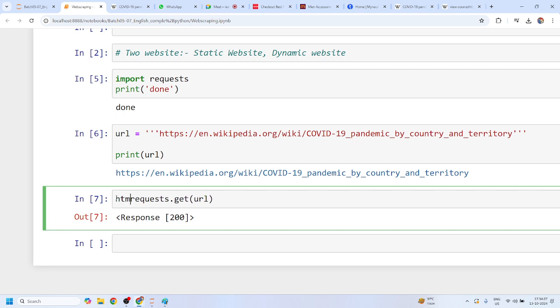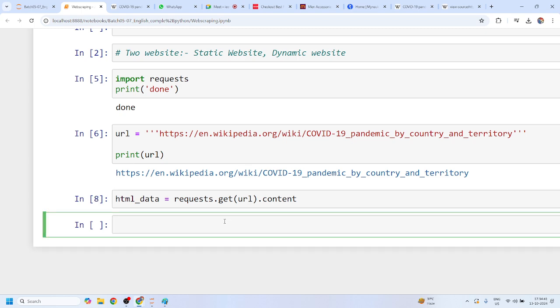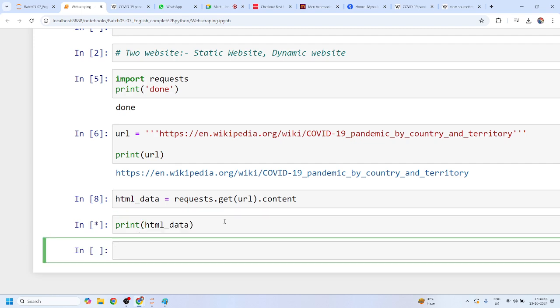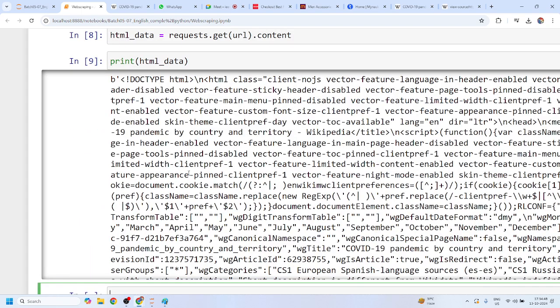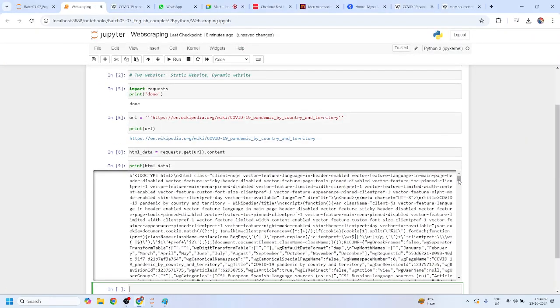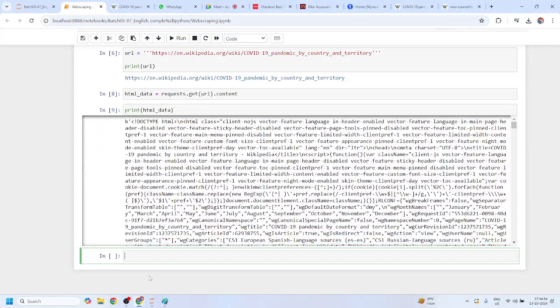Now your task is to store this inside a variable. But you know that this is just a response, so inside this response there is an attribute which is called content. If you run this, it will take some time. And if you now print this HTML data, you will get the same data. This is the data that I was looking for: HTML data, doctype, HTML. Yes or no, Mohit? Yes, sir.